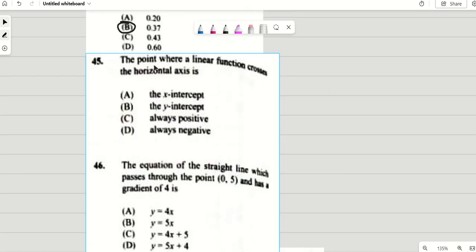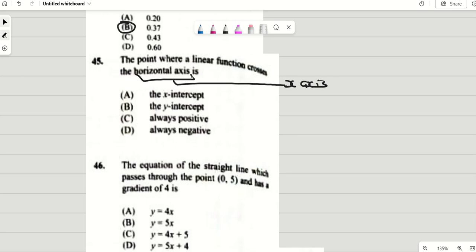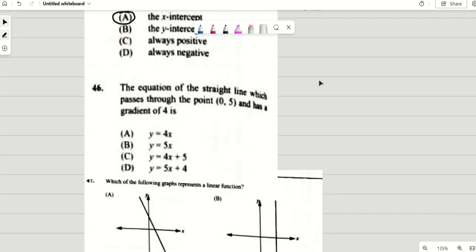Number 45. The point where a linear function crosses the horizontal axis. First up, this is a repeated question again. Horizontal axis is your x-axis. A linear function just means a straight line. So they're asking you, the point at which a straight line crosses your x-axis is known as your x-intercept, which is A.